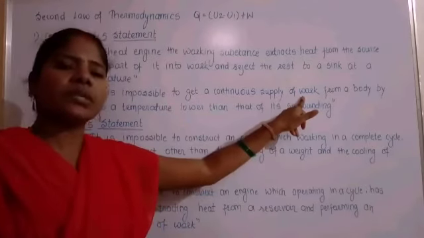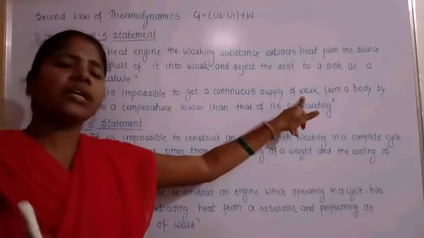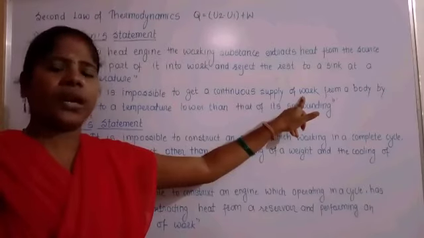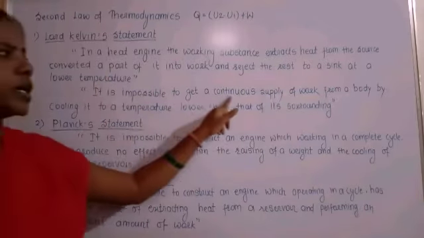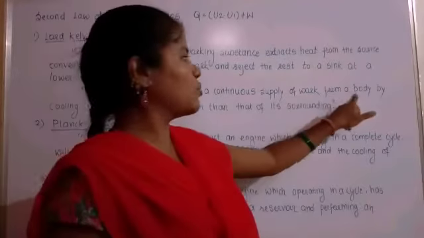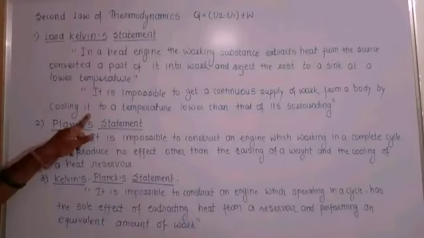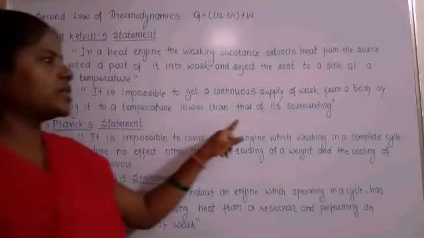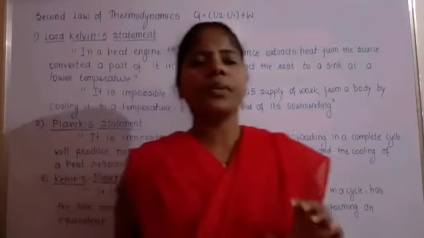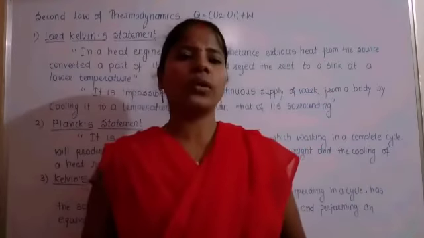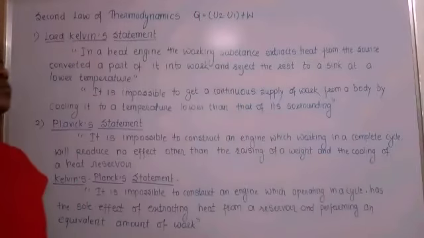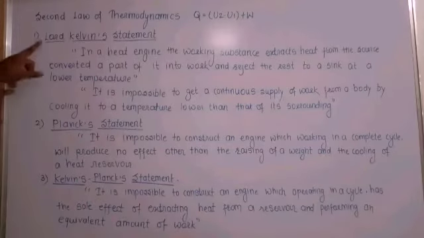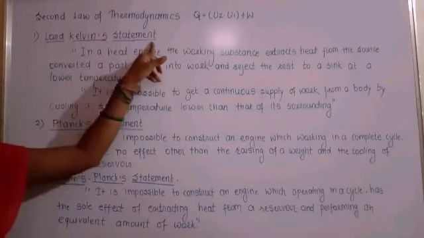By using this concept we cannot continuously absorb heat and continuously perform work. It is impossible to get a continuous supply of work from a body by cooling it to a temperature lower than that of its surroundings. When the temperature of the source becomes lower than the surroundings, there is no continuous supply of work from the body. So this is Lord Kelvin's statement, the first statement.